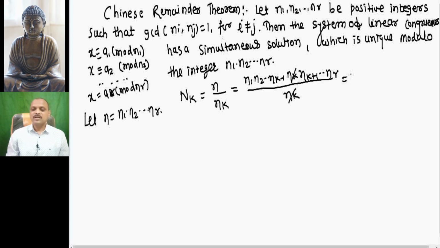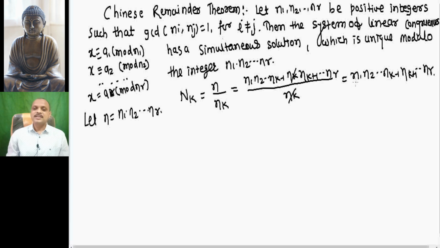This is our capital Nk. That means capital Nk is the product of all ni where nk is omitted.